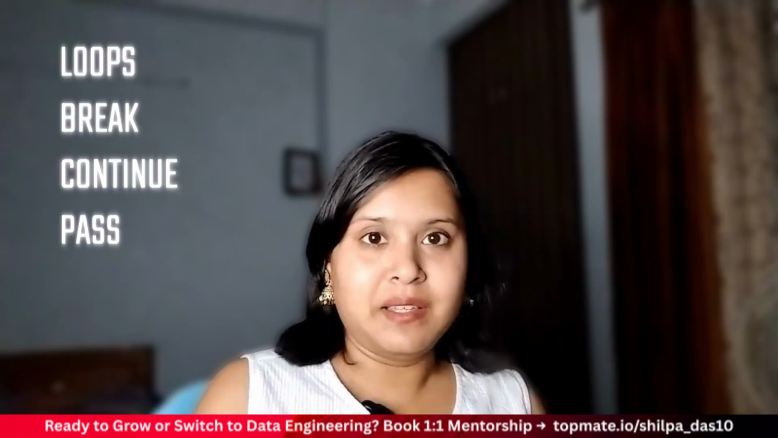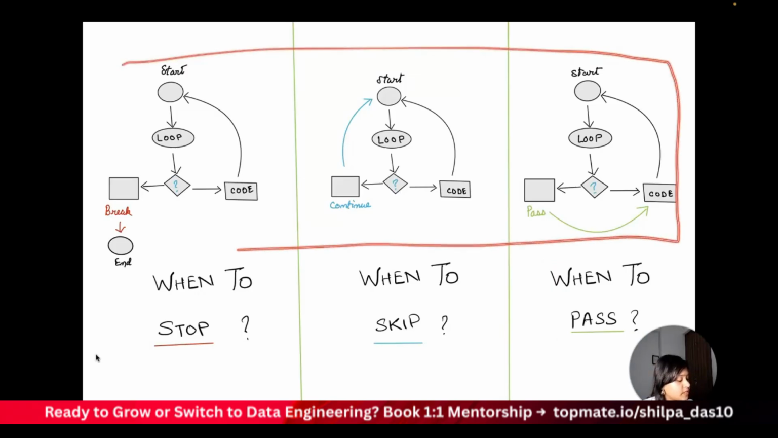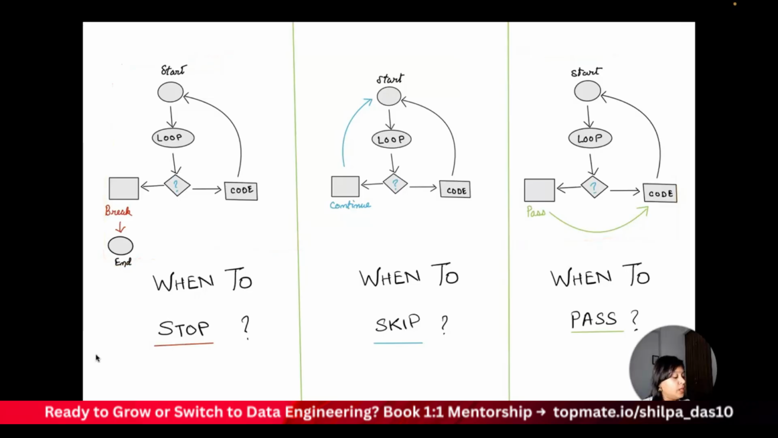So let's get started with today's topic, that is the loops: break, continue and pass. Okay, so we have different ways we can come out of the loop. The first thing that we will be discussing is this particular break statement. When exactly we need to stop the loop is determined by the break statement. Then we will see how we can skip a particular piece of code with the help of continue. Then we will see when exactly to pass that piece of code and execute the rest, right? So these three things we are going to discuss in today's session. So let's get started with that.